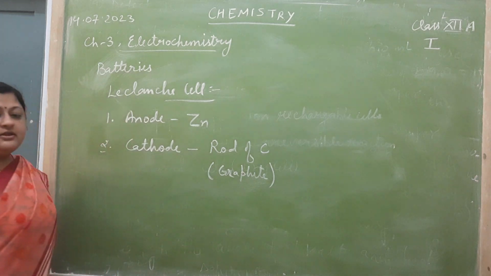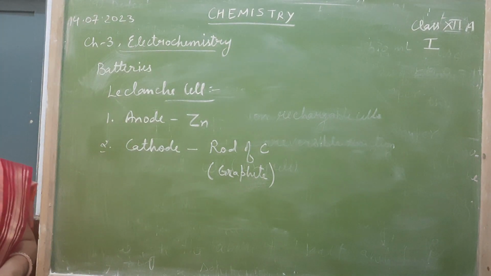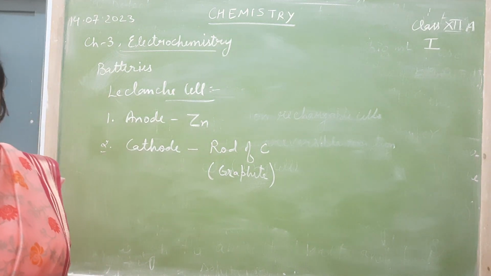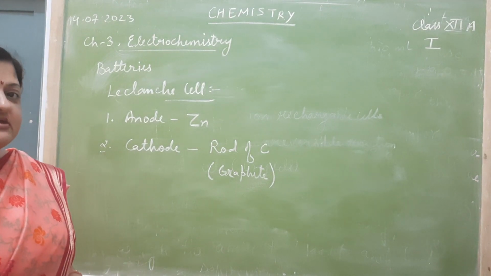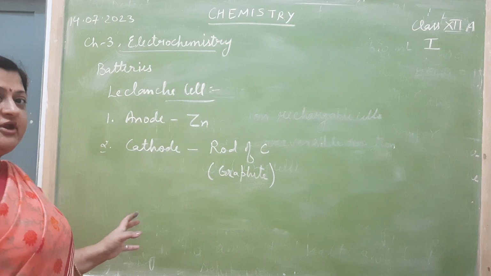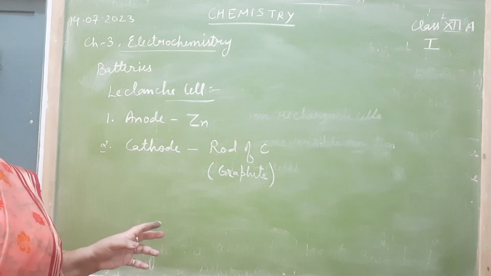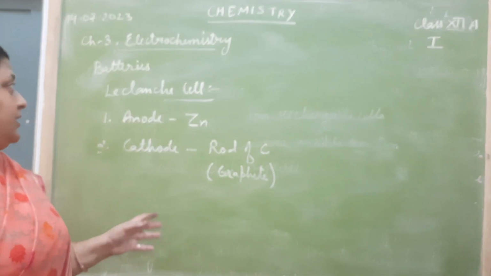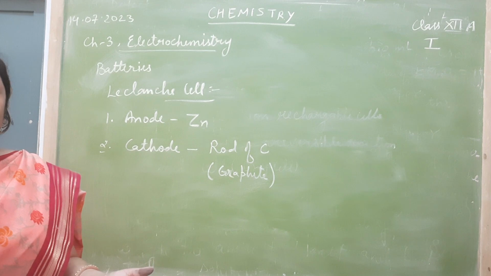in this cell. Next one is combination of electrolytes. Electrolytes are moist mixture of zinc chloride and ammonium chloride in which some amount of manganese dioxide and carbon are also mixed. So today we have studied the composition of an electrochemical cell which is a primary cell and name is Leclanche cell or dry cell, which we use in our daily lives.